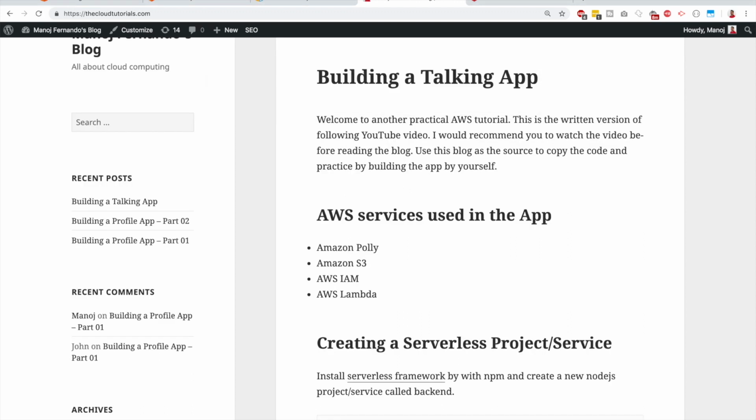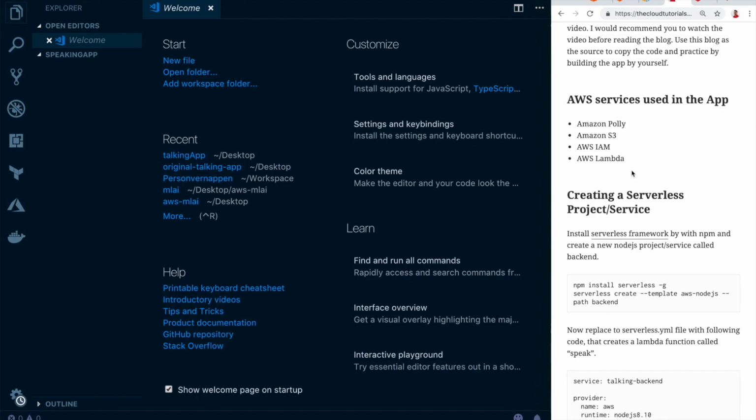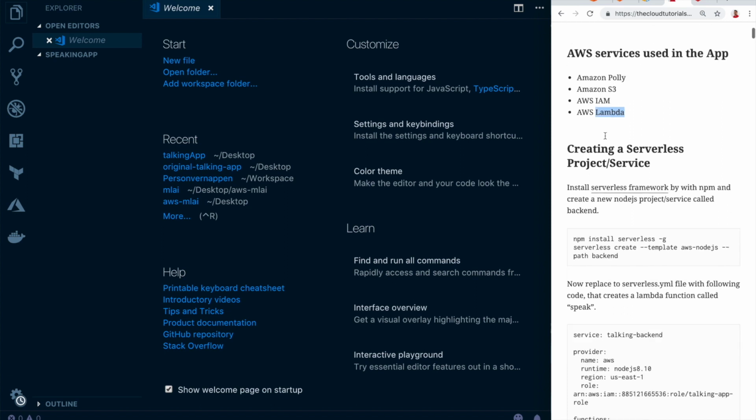I will take a terminal and go to desktop and create a folder speaking app and cd into speaking app, open it in Visual Studio Code. Okay, now these are the services that we are going to use. We are going to use Amazon Polly, Amazon S3, AWS IAM for setting up all the permissions, and AWS Lambda that talks to Amazon Polly's API and also S3 APIs.